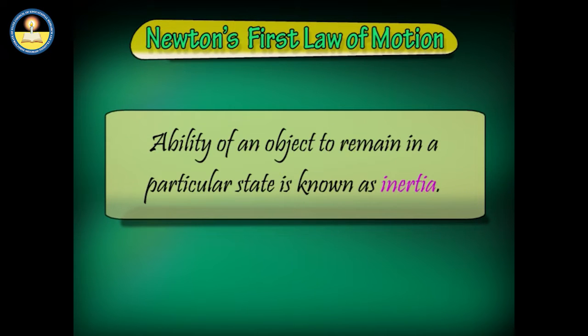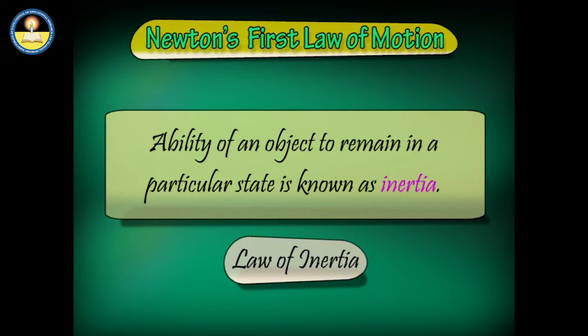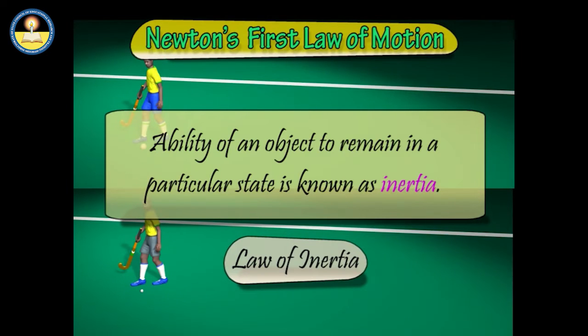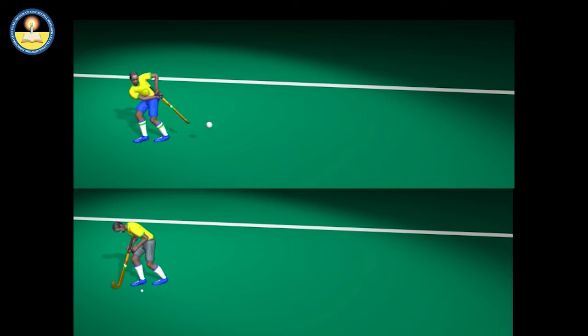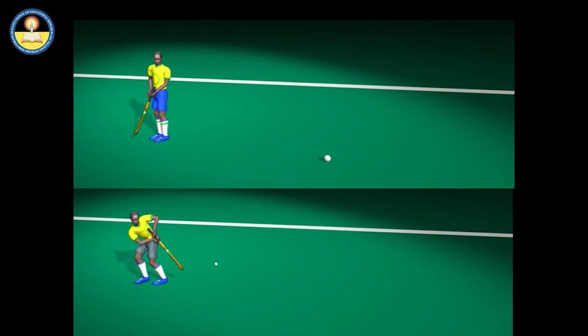The ability of an object to remain in a particular state is known as inertia. Thereby, Newton's first law is also known as the law of inertia. In general, inertia is a measure of the response of an object to an external force. For example, let's take two balls of unequal masses. To move both the balls with the same velocity, one has to hit the heavier ball with a larger force.